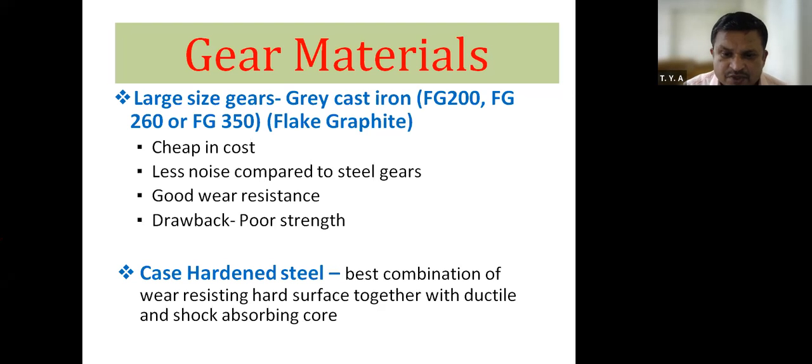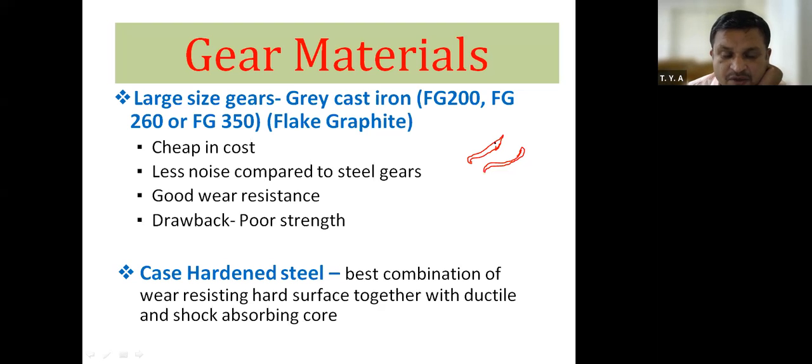strength. Why is it known for poor tensile strength? Because this gray cast iron consists of flakes like this. These are known as graphite flakes. These flakes are good in compression but bad in tension, so they have good compressive strength and less tensile strength.